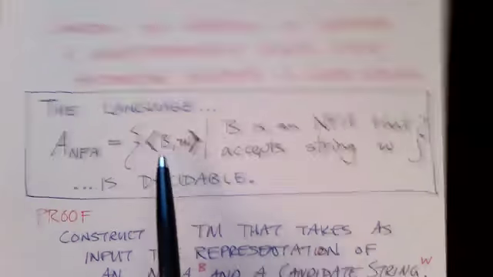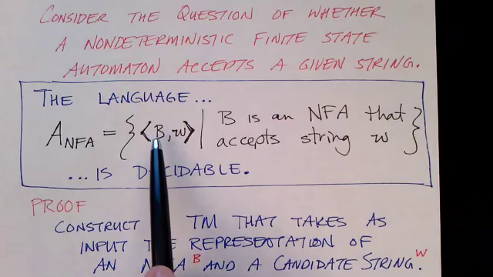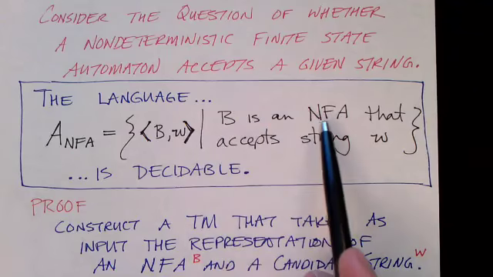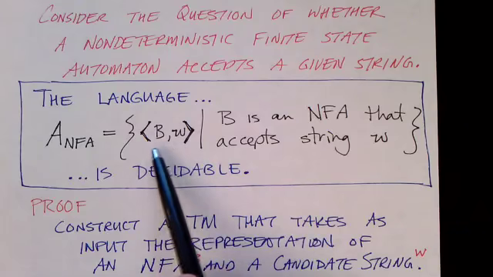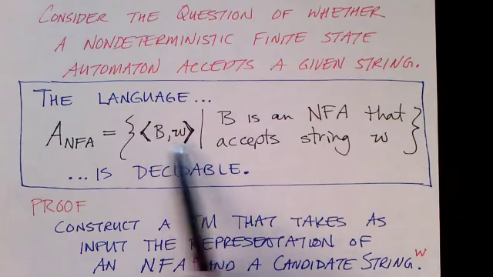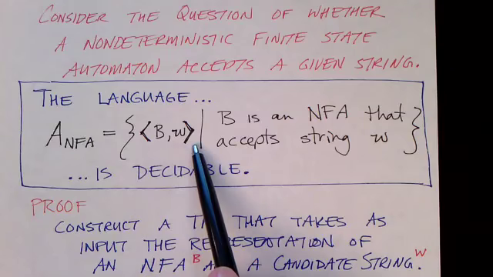And this time, the language consists of those strings such that B is an encoding of a non-deterministic finite state machine and W. And if that machine accepts that string, then it's a member. Then this encoding is a member of the language.